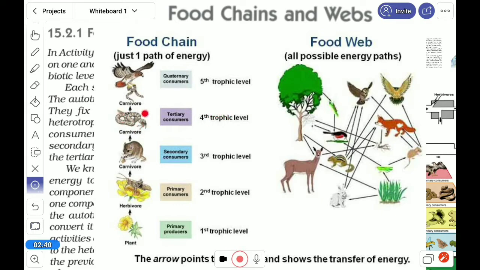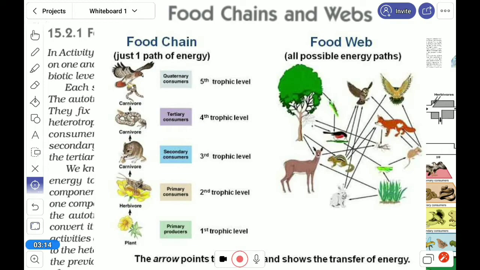Then this snake is also eaten by some bird, which can be the fifth trophic level. If the bird is taken by some other animal like a tiger, that will be the sixth trophic level. In that, the trophic level increases, and this is the chain. This chain is formed in the ecosystem with different foods. That is why it is called a food chain.